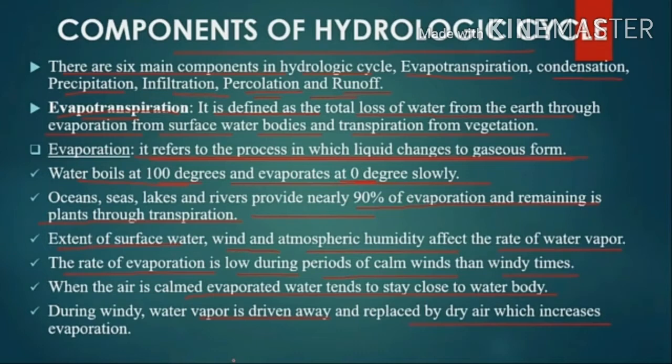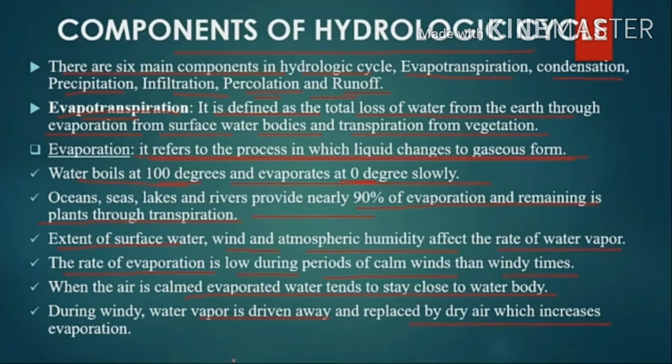Water boils at 100 degrees Celsius. Already you know that. That is 212 degrees Fahrenheit. But it actually begins to evaporate at 0 degrees Celsius itself, that is 32 degrees Fahrenheit, and the process takes place very slowly. Temperature is a prime element which affects the rate of evaporation. There is a positive relationship between these two variables. So, areal extent of surface water, wind and atmospheric humidity are the other variables which affect the rate of evaporation.